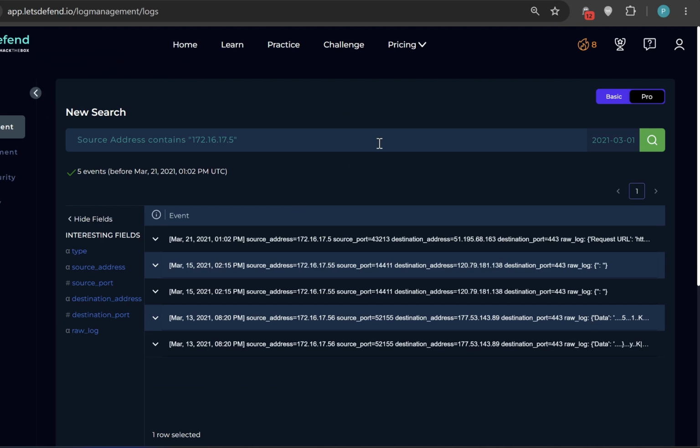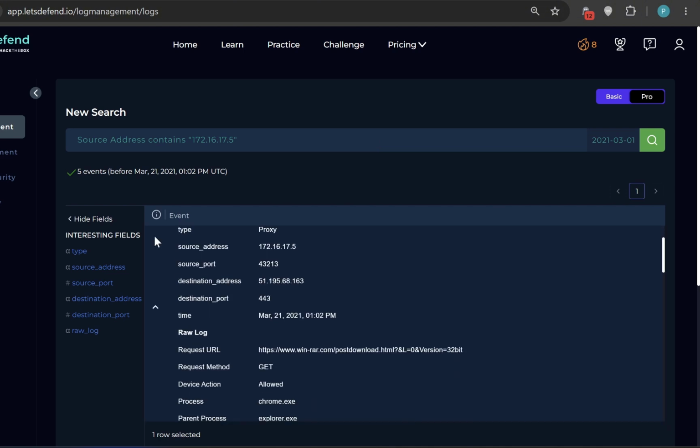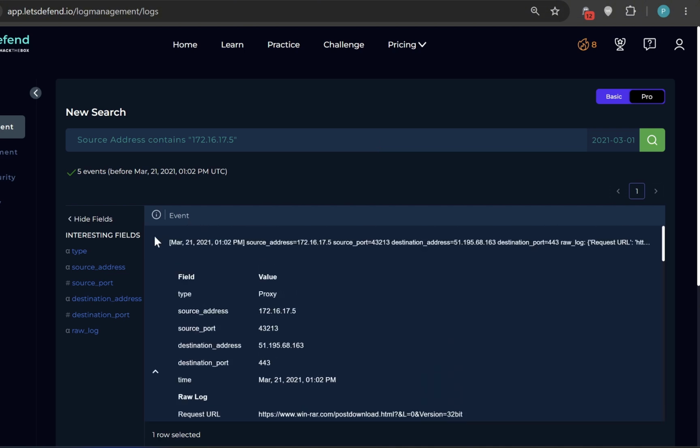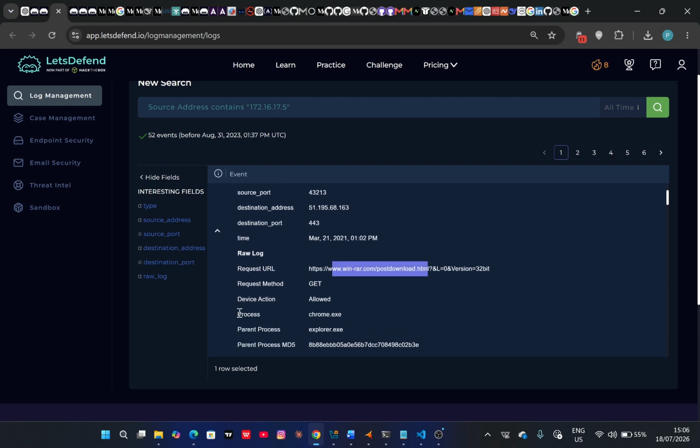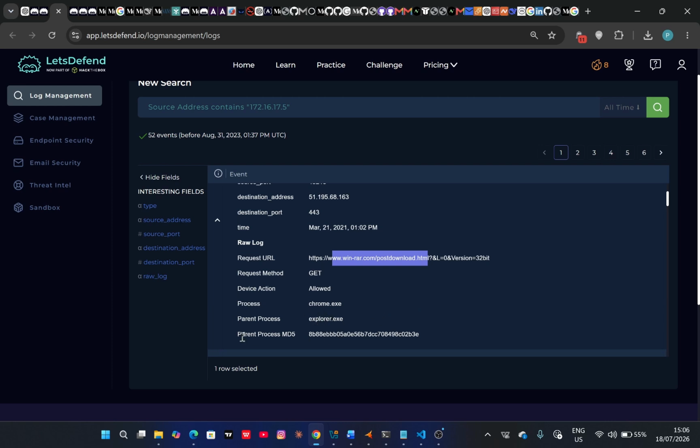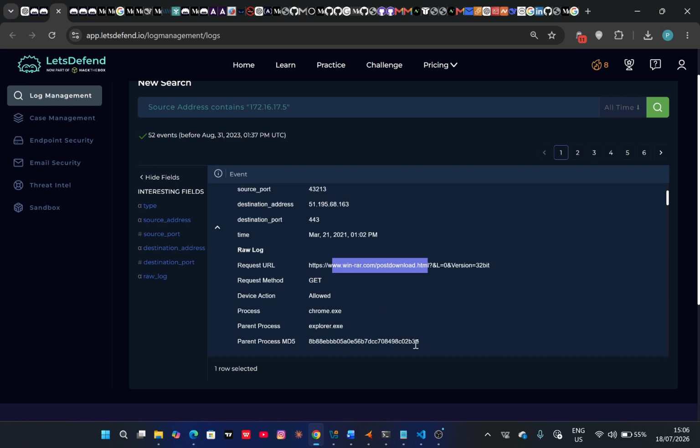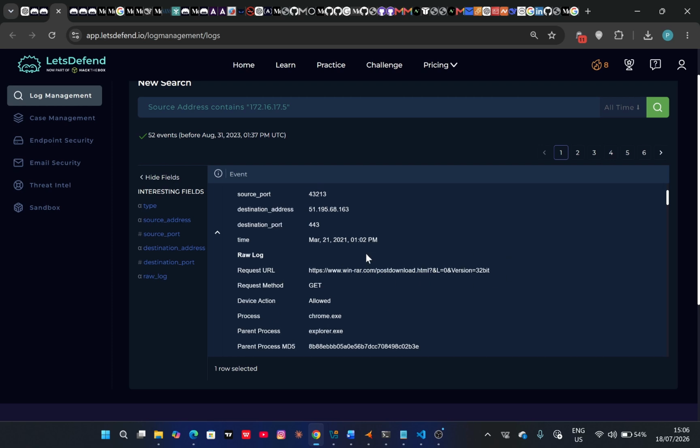But let's look at what we are dealing with for today. So it's just one event, right? This is the event that we are looking at. You have the process, the parent process, and the parent process MD5, just to see if perhaps there was a legitimate process running. But for now, let's just assume that Suzy used Chrome to access the specific URL. So we currently have that information.